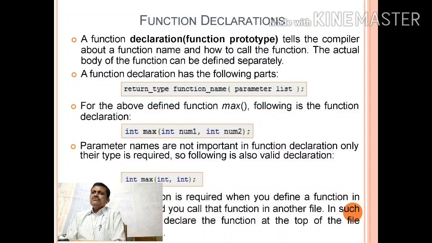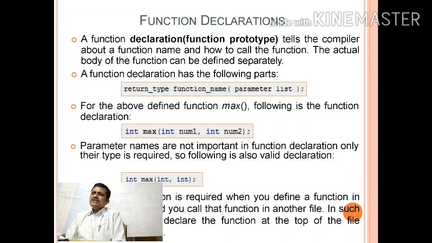Next, for the above definition, is function max. You can see the example: int max. Now int means this max function has a data type of integer. Now in the brackets, int num1, int num2. Parameter names are not important in function declaration, only their type is required.